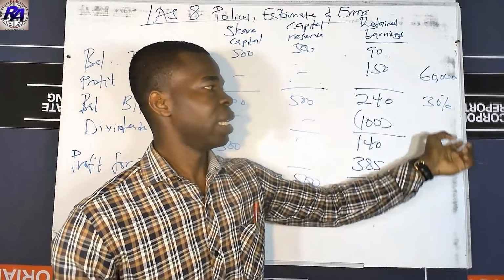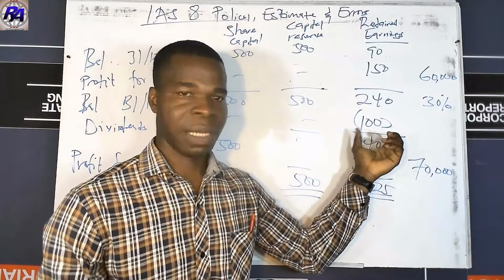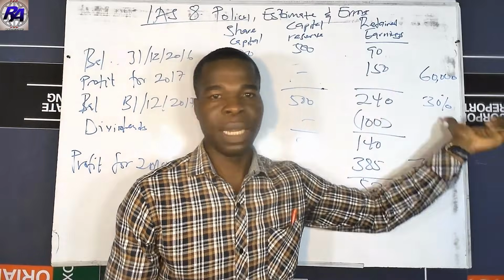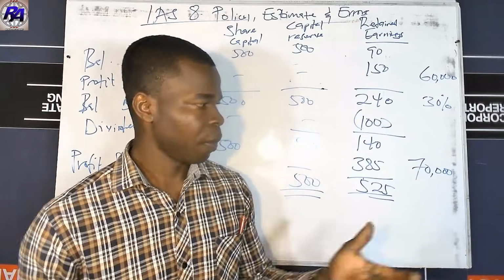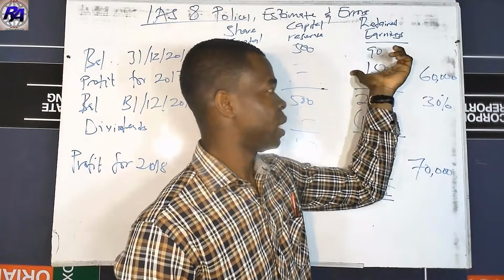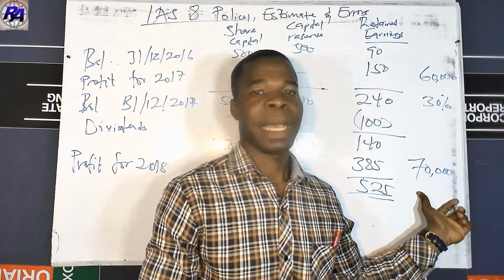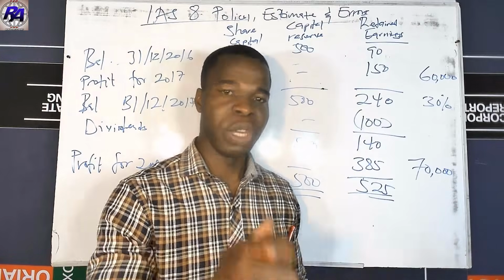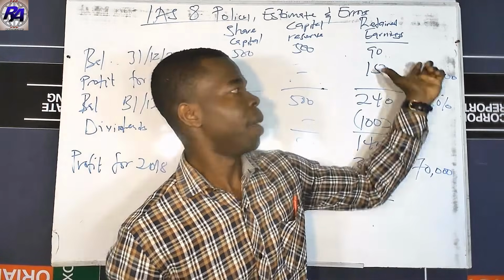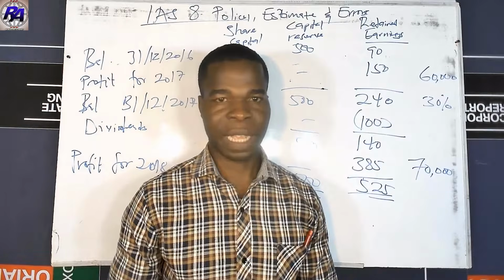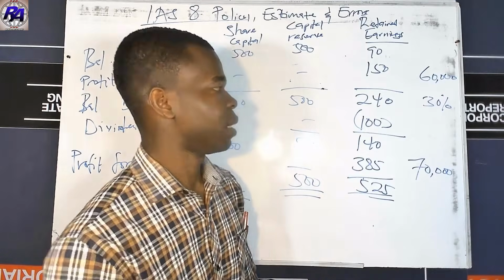So these figures need to be less because it has increased our profit. But remember that this, which was 2017, will become an opening which was added, and it has reduced our profit, and therefore must be added back. This one over here. So now let's see how we go about this.